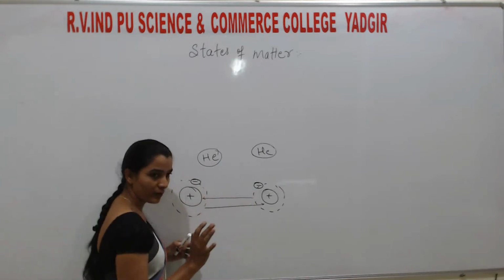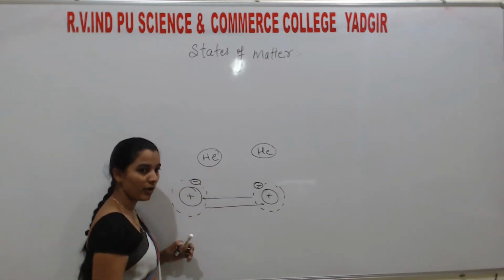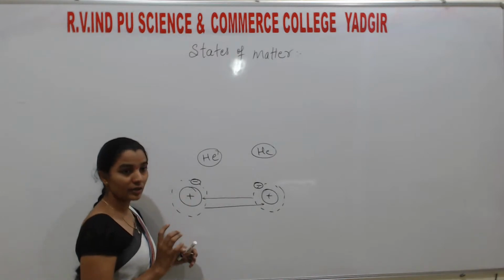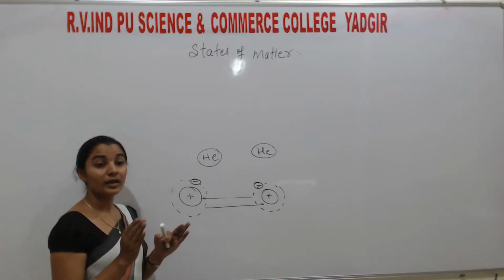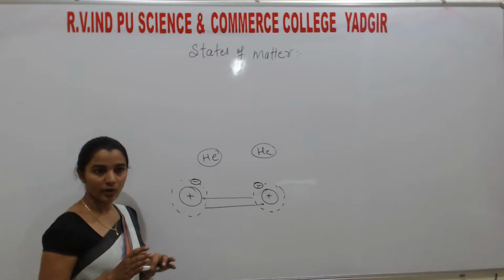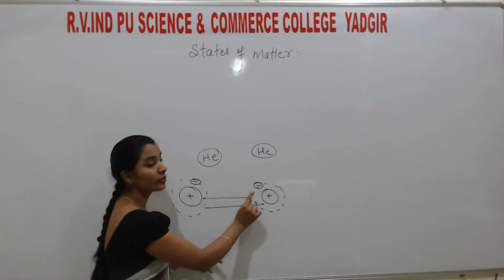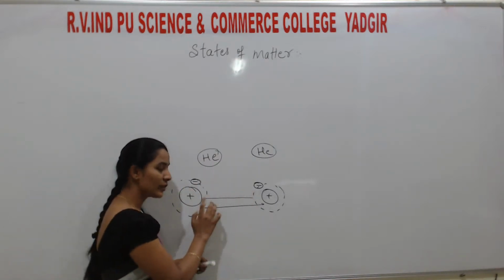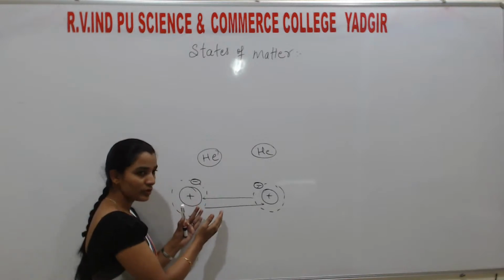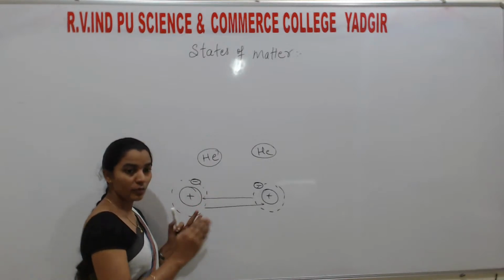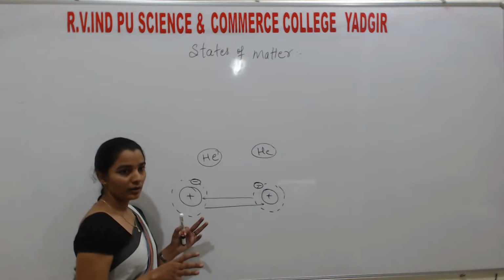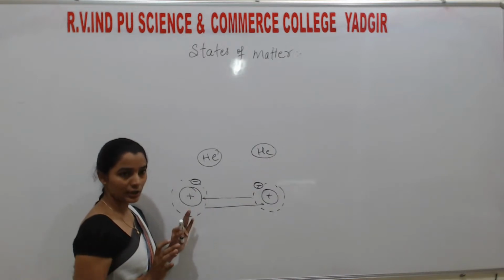There is no bond formation because they are gases, they are in a stable configuration, they do not form a diatomic molecule. They won't form any bond. But there is a force of attraction. So this is very weak. If they are very close to each other, then the attraction is there. If they move apart, the attraction disappears and a repulsion takes place.